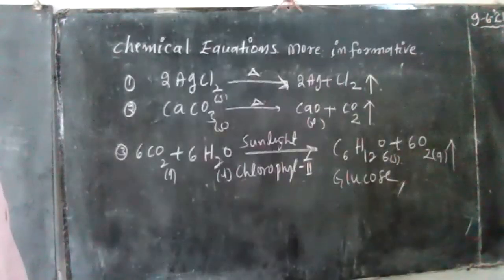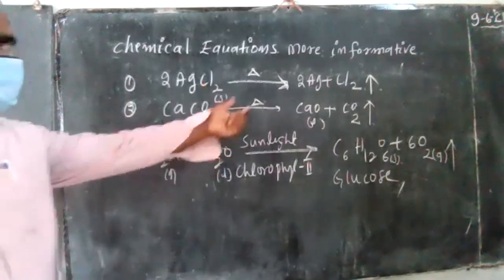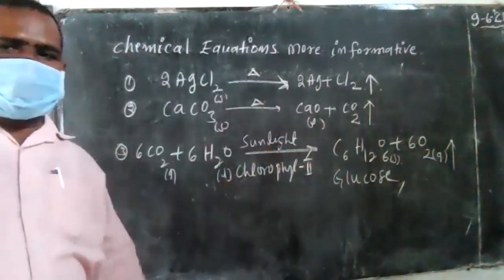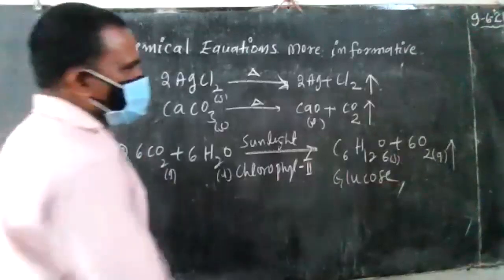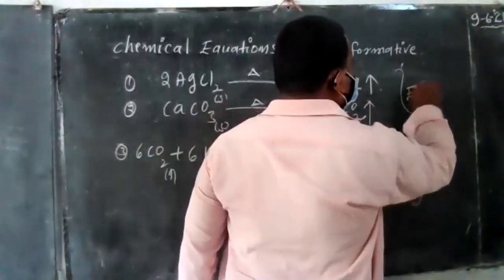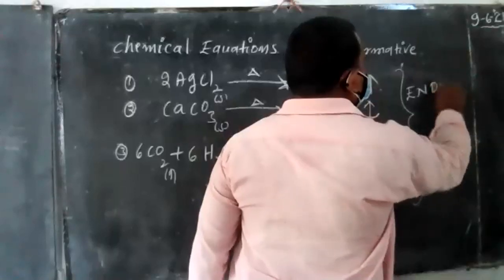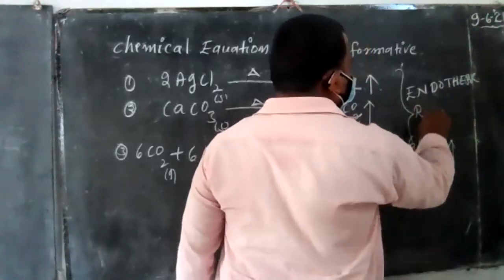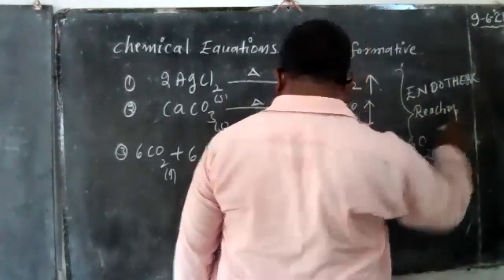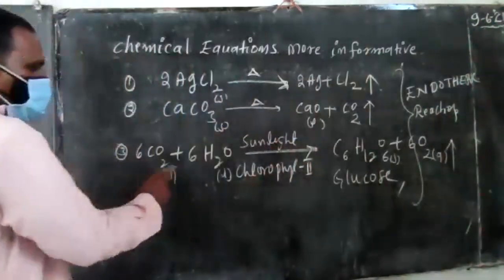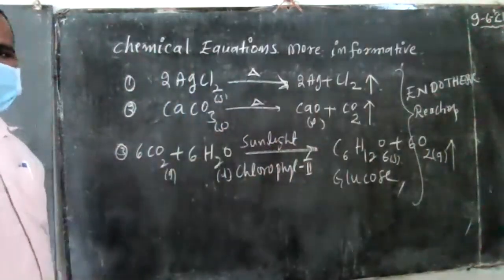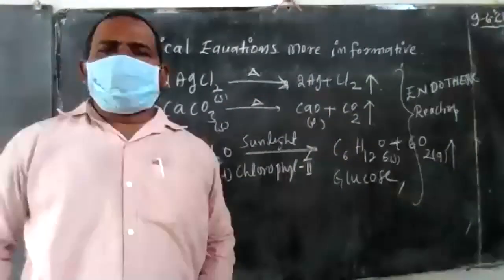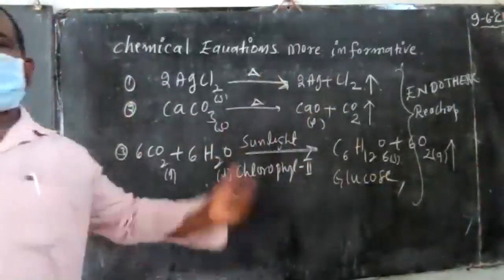Exothermic means after the chemical reaction, heat is released. But these three, without heat or sunlight, do not occur. So these are endothermic reactions only. That means without heat or energy, do endothermic reactions happen? If the chlorophyll and sunlight are not available, the carbon dioxide and water do not react. Yes or no? So heat or sunlight or something is utilized, then the chemical reaction goes on. That's why it is endothermic.